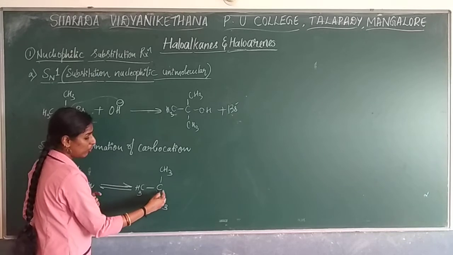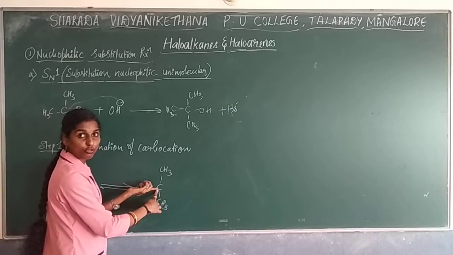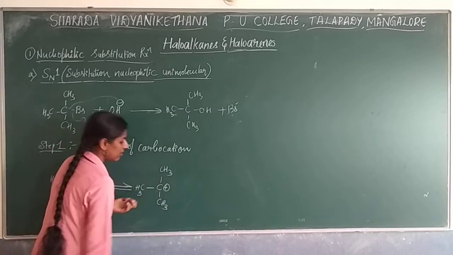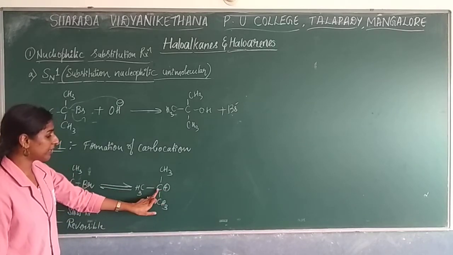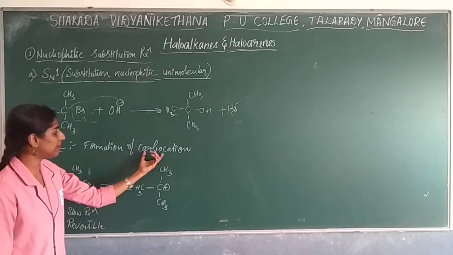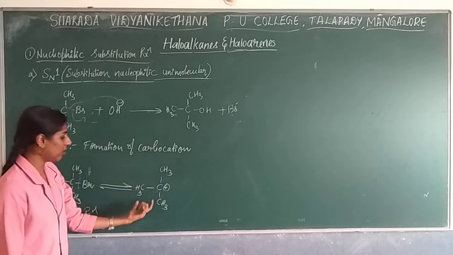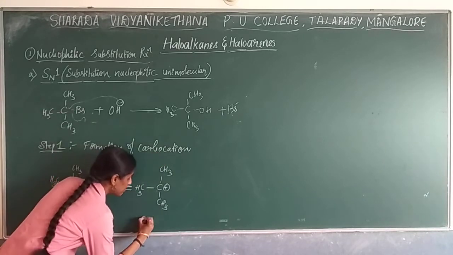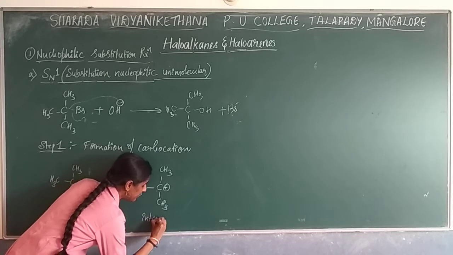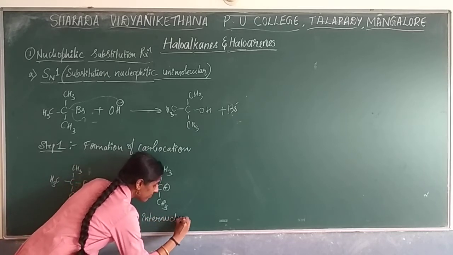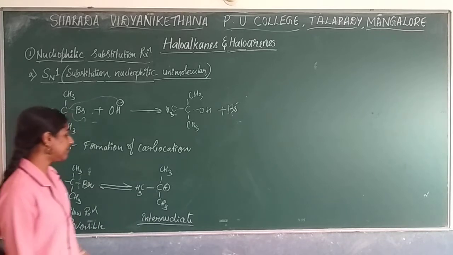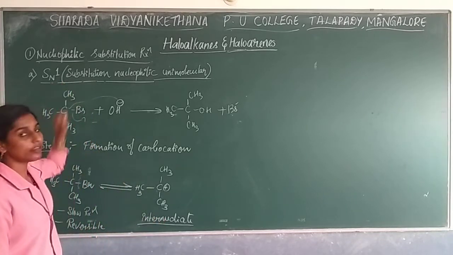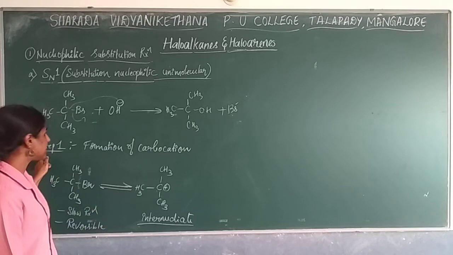Because you know carbon needs 4 bonds around it, with fewer bonds it gets a positive charge. The carbon gets a positive charge, so that is considered a carbocation. Formation of carbocation will take place, so this is nothing but intermediate formation. Formation of an intermediate will take place in the SN1 reaction. So this is step 1.